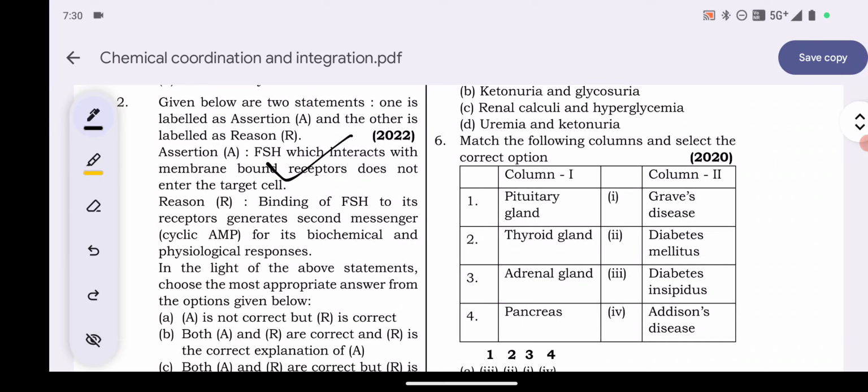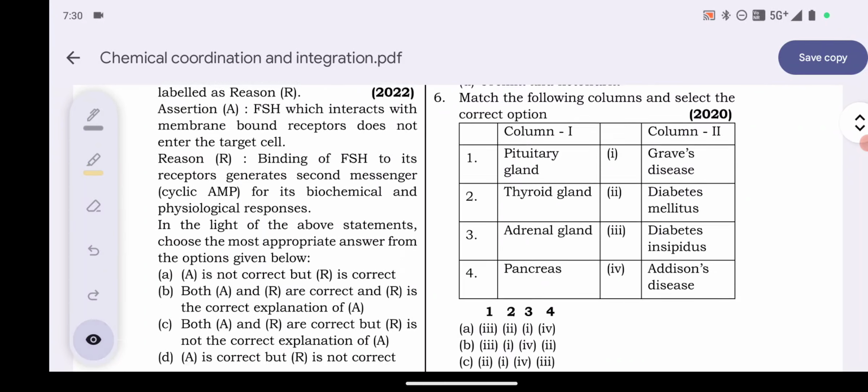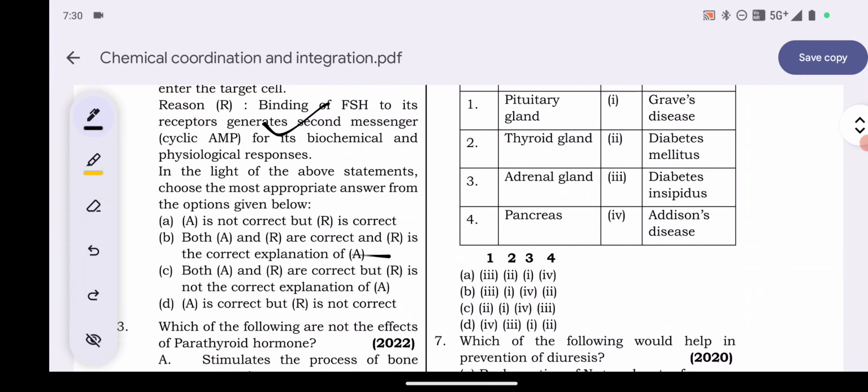Reason: binding of follicle stimulating hormone to its receptor generates second messenger cyclic AMP for its biochemical and physiological responses. So reason is also correct, but here reason is not the correct explanation of assertion. That's why option number C will be the correct one. Both A and R are correct, but R is not the correct explanation of A. Okay, C is the correct answer.